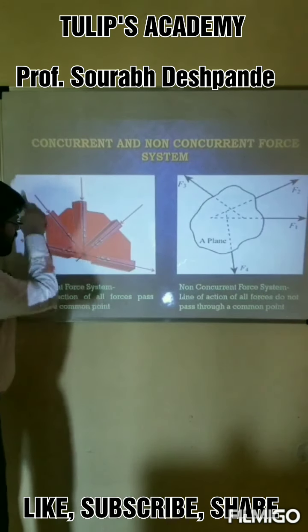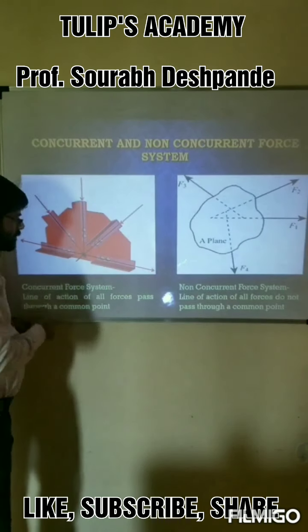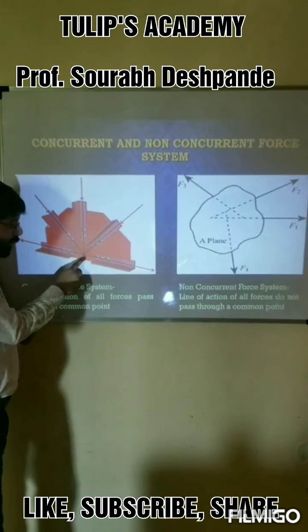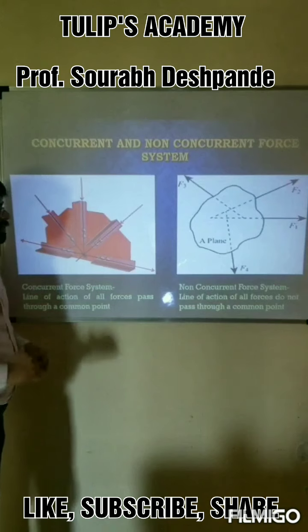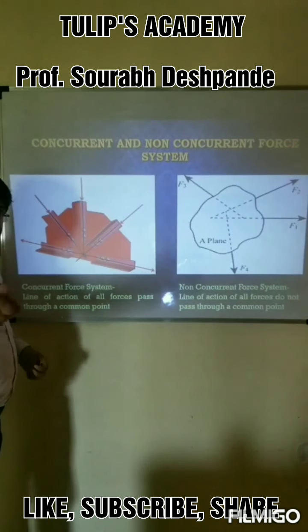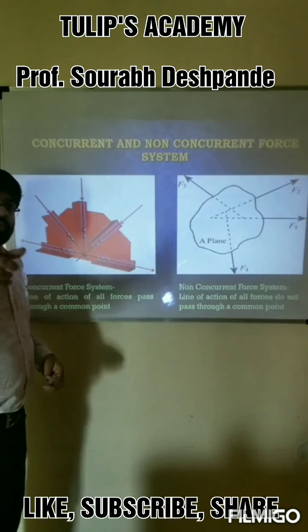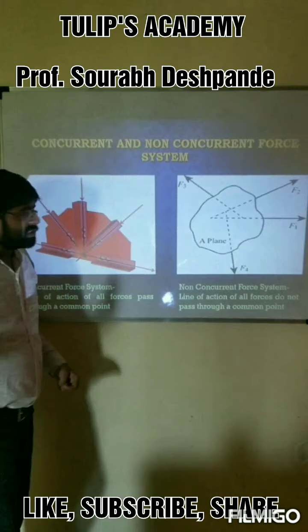And eventually the line of action of every force, this black color line indicates the line of action of the force, every line of action is passing through a common point. This is the common point, and therefore this system of forces is a concurrent system of forces. So the truss analysis is always based on the method of joints, and when you are dealing with the method of joints, you will consider the system as a concurrent system.